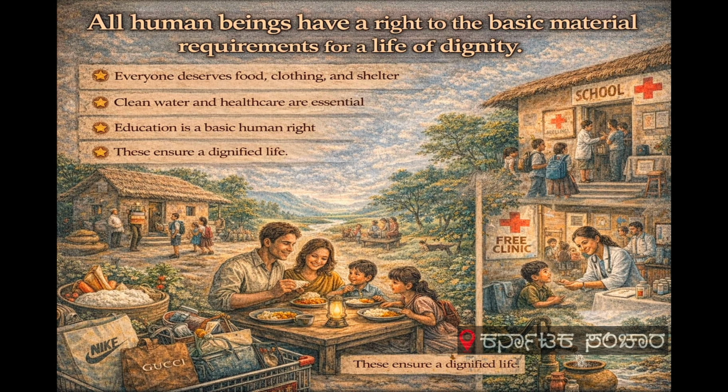Next question. All human beings have a right to the basic material requirements for a life of dignity. Explain. Every human deserves food, clothing, and shelter. Access to clean water and health care is essential. Education is a basic human right. These ensure a dignified life. The writer stresses equality and justice. Development should benefit everyone. No one should be denied basic needs. True progress ensures dignity for all.